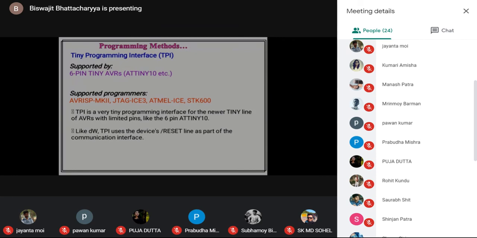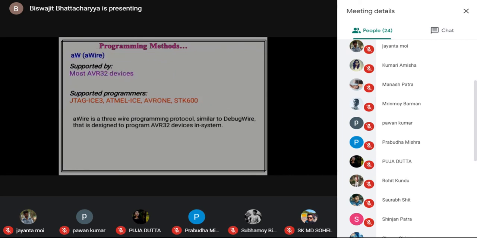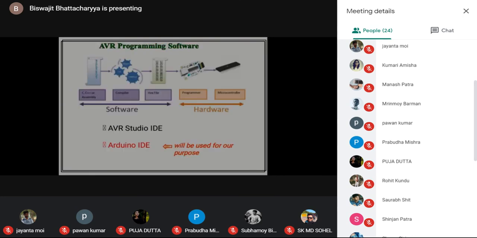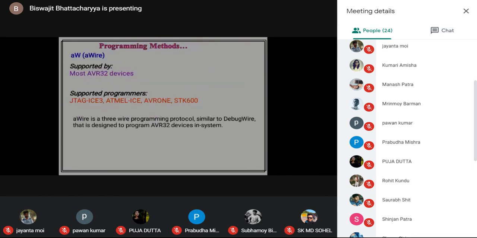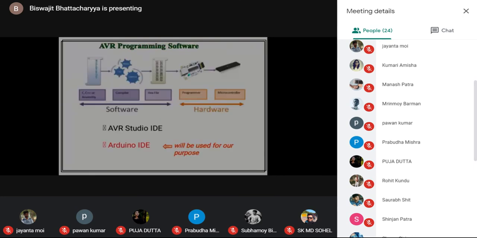The available bootloader program we will use. The tiny programming interface, TPI, these are different types of programmers available to write a program. Different types of programmers are there, and different programming methods are there.